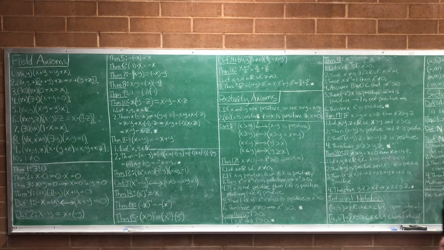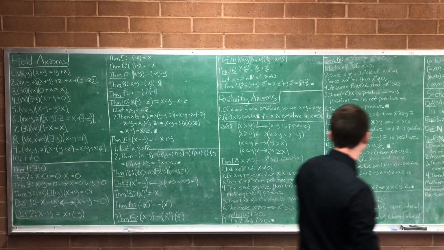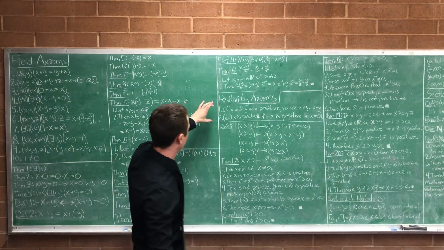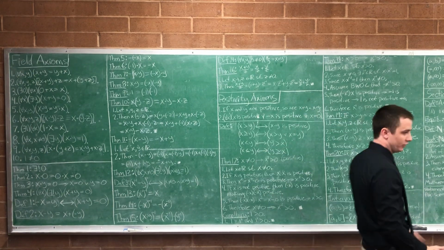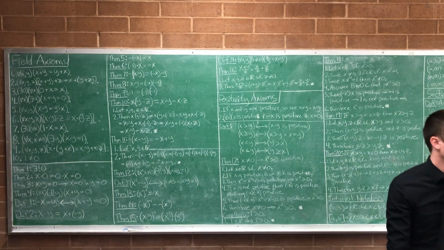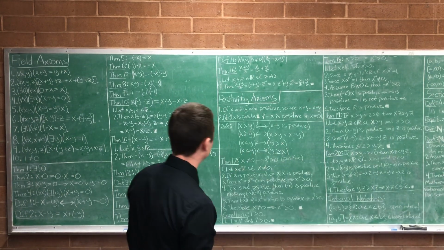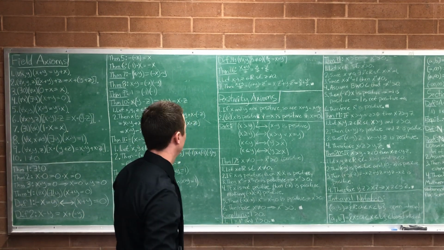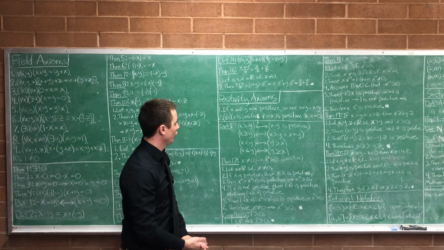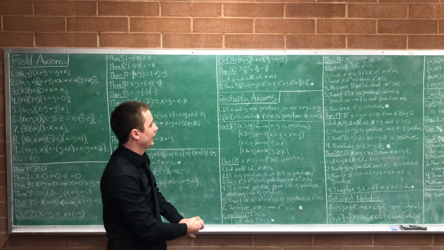Now we're moving to our next set of axioms. So throughout this class there's going to be 3 sets of axioms that we're using: the field axioms, the positivity axioms, and then the completeness axiom. So we're done with the field axioms, now we're going to move to the positivity axioms. The positivity axioms are what gives us order in our set. So they should give us a way of saying this number comes before this number, after this number, something to that effect. So what do the positivity axioms say?